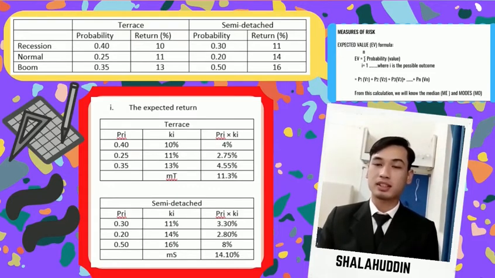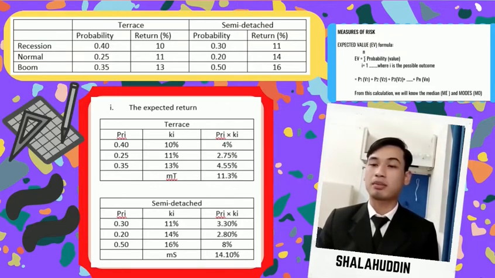The formula for expected return, or EV, is the total of probability times rate of return. The probability is 0.40 times rate of return 10%, and we'll get 4%. For an easy way, just do it in a table. Second probability is 0.25 times 11%, and we'll get 2.75%. Next is 0.35 times 13%, and we'll get 4.55%. And lastly, sum the answers and we'll get 11.3% expected return for TRAS.